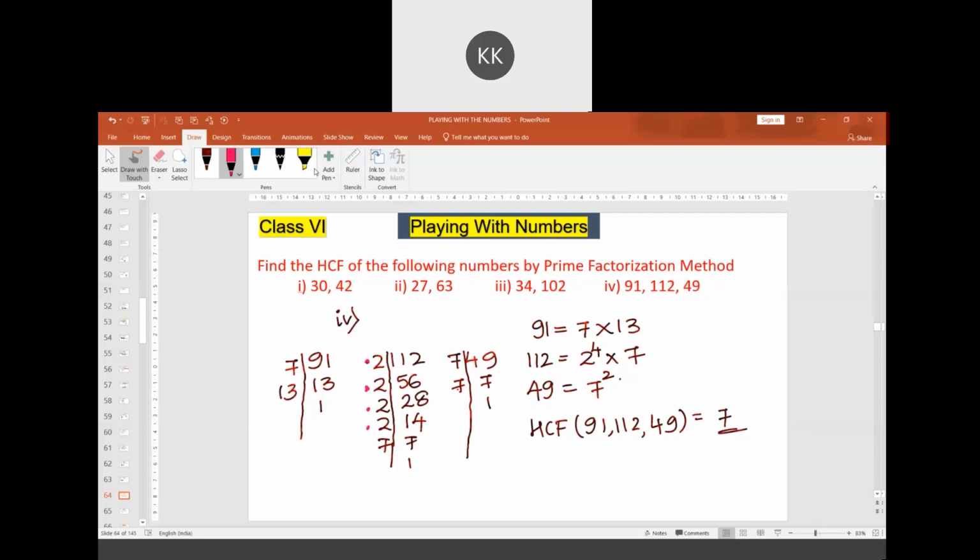In this, if you observe what is common, you will come to know that there is 7. In this, there is 7 square. Actually, 7 square means 7 into 7. So, one of the 7s from here I can consider. So, the highest common factor is just 7. Understood, Paras?